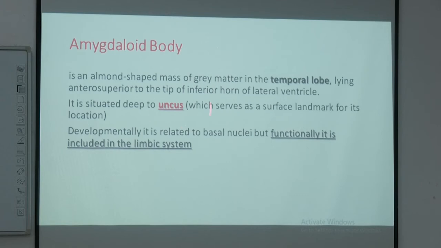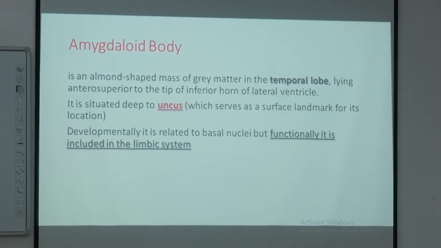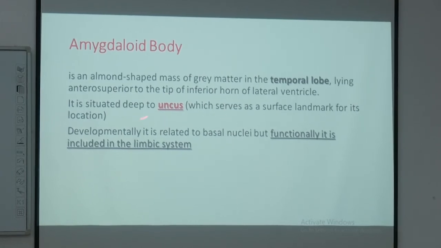So, the amygdaloid body is another component of the anatomical basal ganglia, related to the uncus part of the temporal lobe, closely related to the inferior horn of the lateral ventricle anteriorly and a little bit above that.